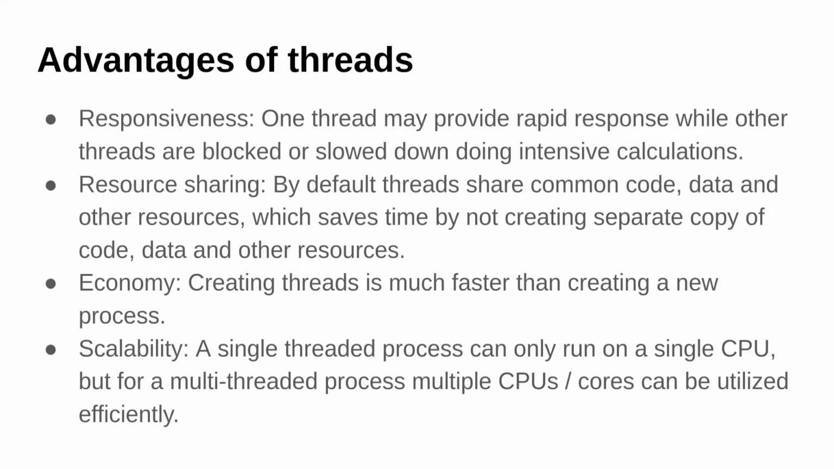Scalability is also an important aspect here. A single-threaded process can only run on a single CPU, but since multiple CPUs or multi-core CPUs are now easily accessible, a multi-threaded process can use those resources efficiently.